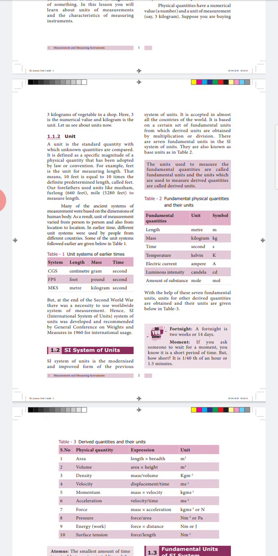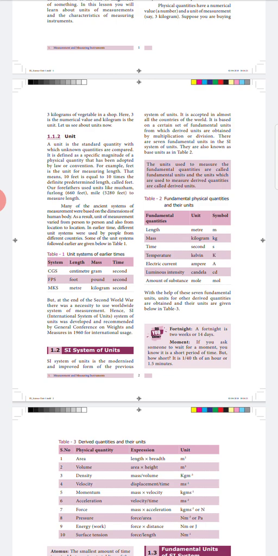But later, at the end of the Second World War, after the General Conference on Weights and Measures in 1960, we adopted a new system of units called the SI system. SI stands for International System of Units. This SI system is the modernized and improved form of the already existing systems of units. This SI system was accepted almost all over the world, and it has 7 fundamental units.